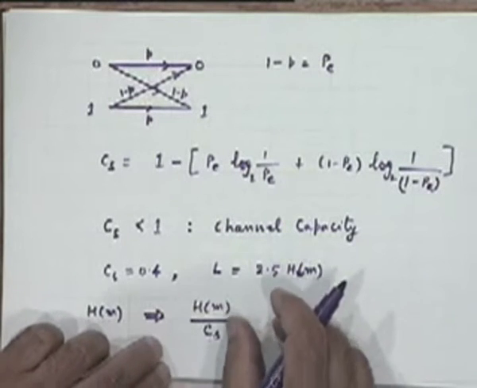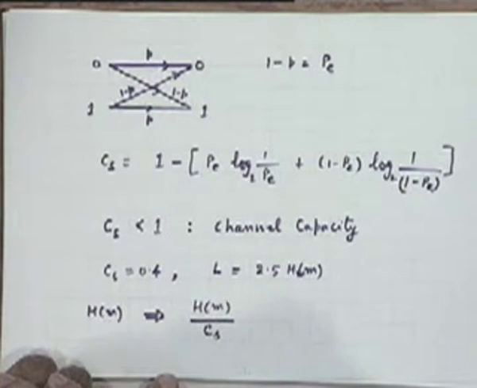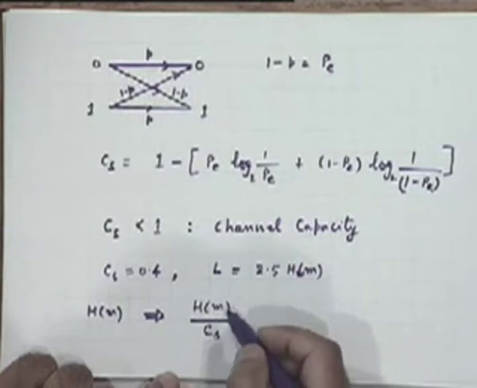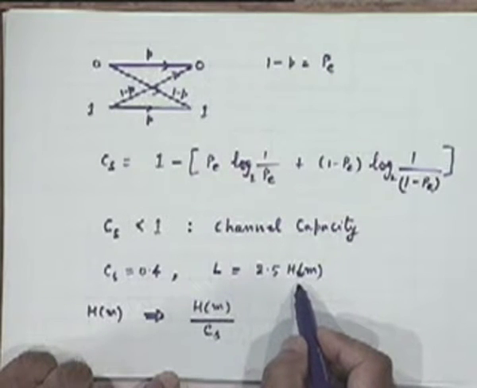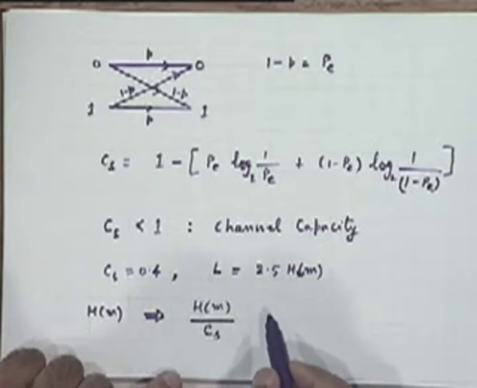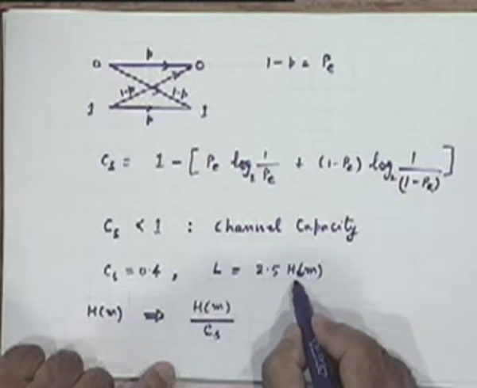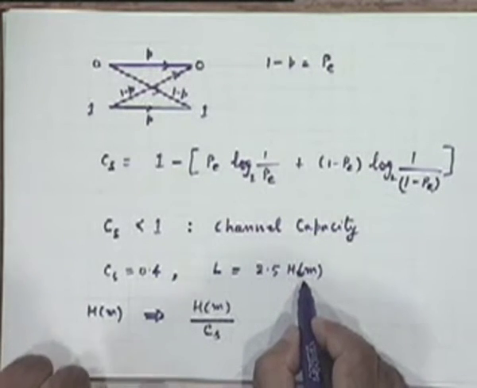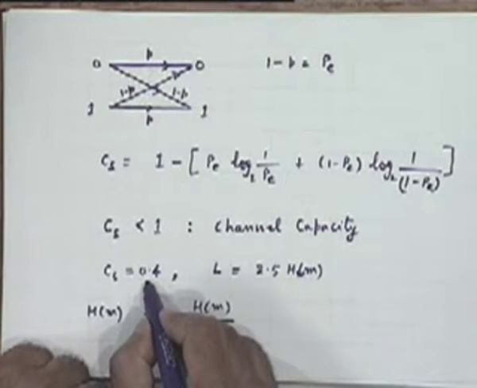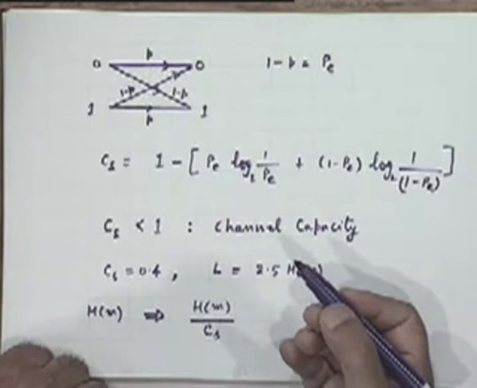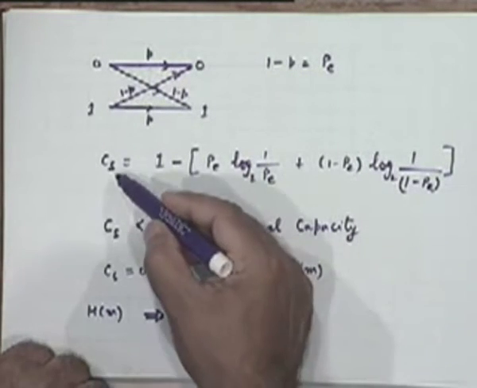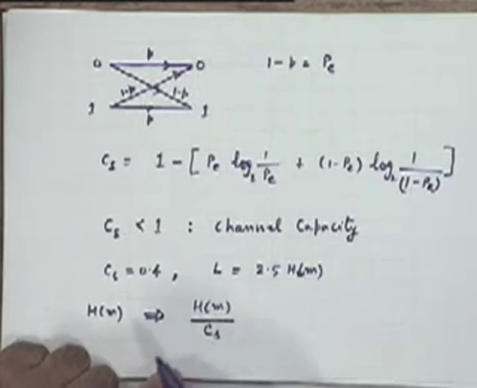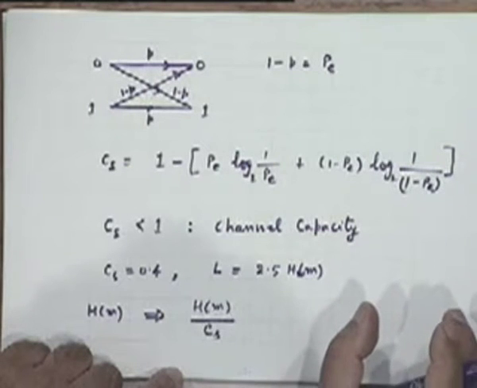An average code length of this value, HM divided by C sub S. That is how this 2.5 HM comes up. Okay, this tells me that for every bit of the message symbols that I transmit in this particular example, I must transmit 1.5 redundant bits. So this notion of channel capacity tells me how many redundant bits I must add to my basic information which I am interested in sending.